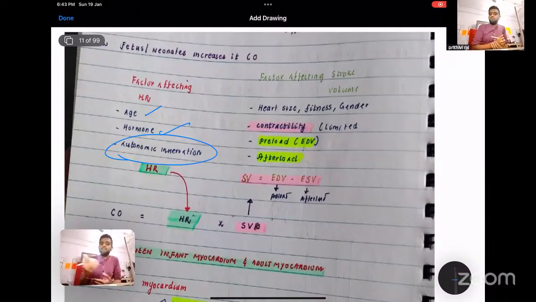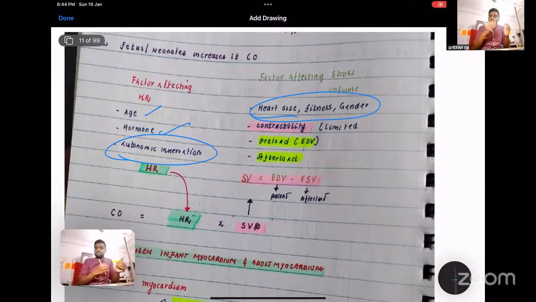Factors affecting the stroke volume will be your heart size, fitness, and gender. Normally it is said the male heart is comparatively bigger and heavier compared to the female heart, and contractility is limited. Why is the contractility of the heart limited? For the child, the myocardium is immature. Why is it immature? We will be seeing. And preload is your venous return, and afterload is your SVR, systemic vascular resistance. In the fetus, it is low because the placenta is attached, and the placenta has the least SVR.